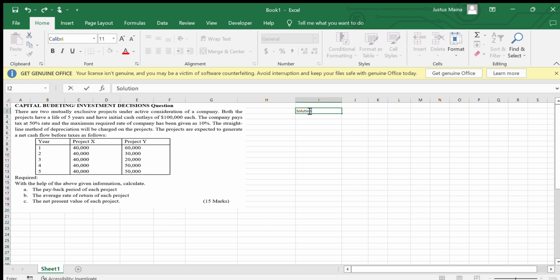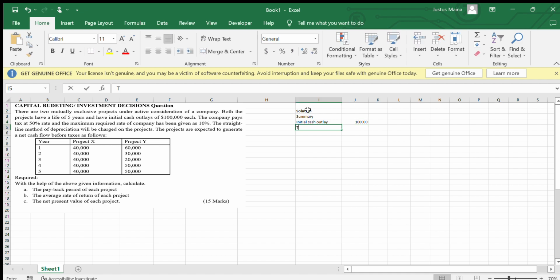So in the solution, simply make a summary, and in that summary we have to ensure that we have a guideline on what is guiding us here. We have been told that the initial cash outlay is supposed to be $100,000.